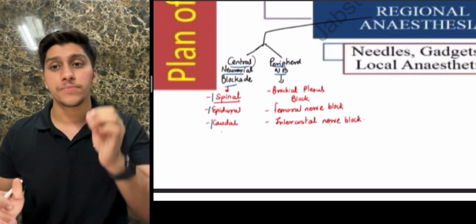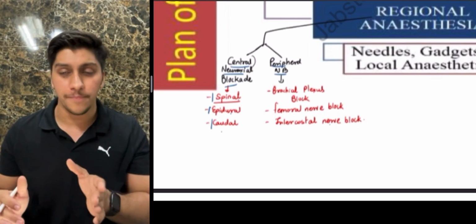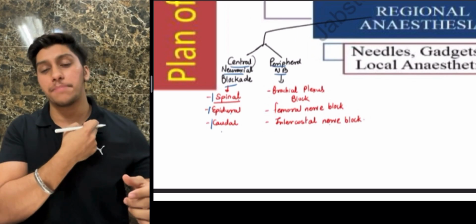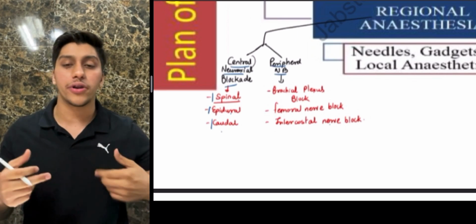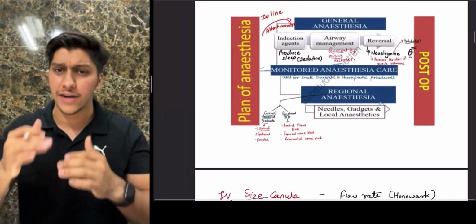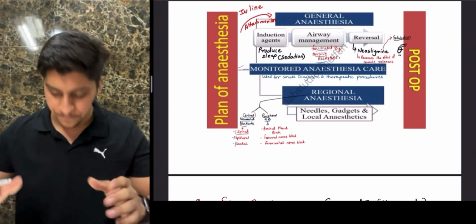Examples of central are spinal, which is basically subarachnoid, epidural and caudal. On the other hand, peripheral will be a brachial plexus block, a femoral block or an intercostal block. Okay, so these are the classifications of the basic things. We'll start with basics and then go on with the drugs later on.